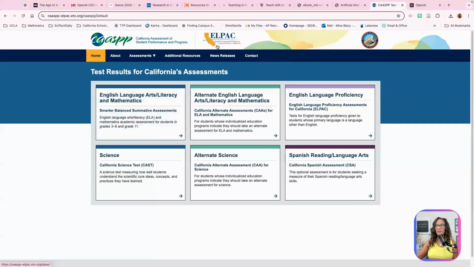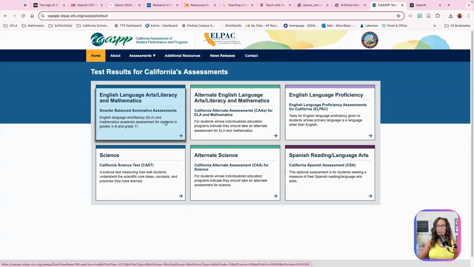And then we also have the English Language Proficiency Assessments for California. So that's here. And that is for our students who are multilingual and they are learning English for the first time, or they're learning English in California. And so all of these other ones, like the Smarter Balanced one, this ELA and Math, that means that however a student is doing, if the question is somewhat simple or easy for them, the test may get a little bit more difficult for them. And if it's a little bit difficult for them, the test may get a little bit easier to see how they're accessing knowledge. And so that's what the Smarter Balanced is.